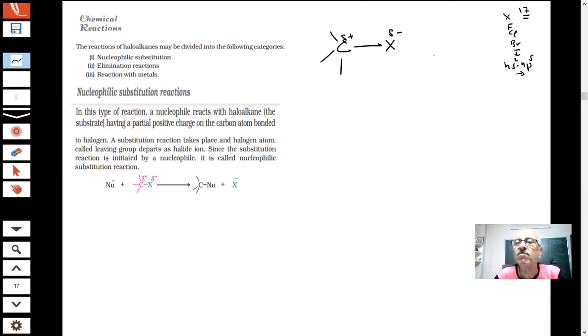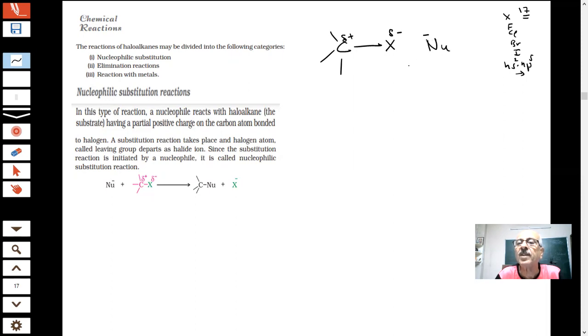If there is a nucleophile, what is a nucleophile, students? You have been told about nucleophiles and electrophiles. What are nucleophiles? Sir, they are attracted towards electrons. Nucleophiles are attracted towards negative? Who said that? Oh, sorry, sir. Those are electrophiles. They are attracted towards positive. Yes. Nucleophiles will have some negative charge or lone pair of electrons.